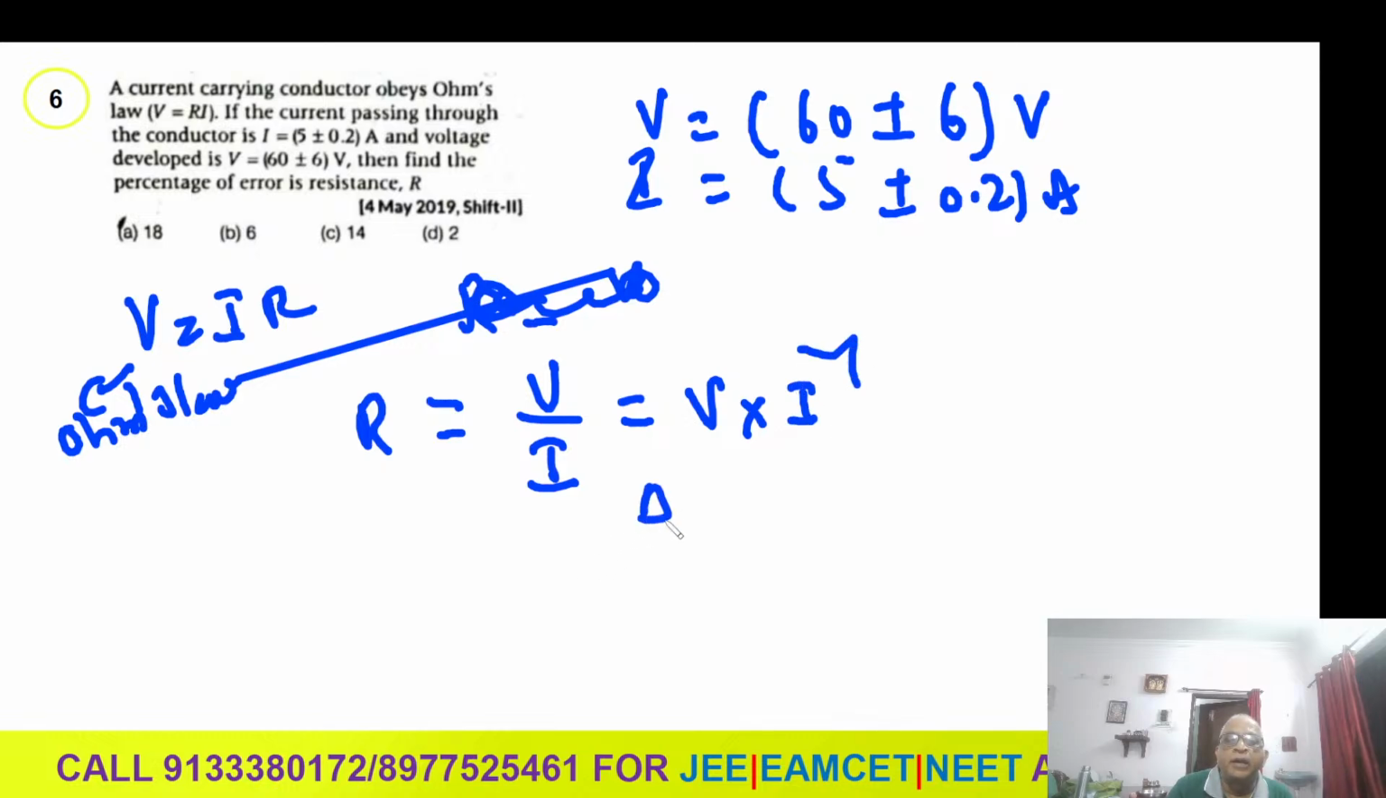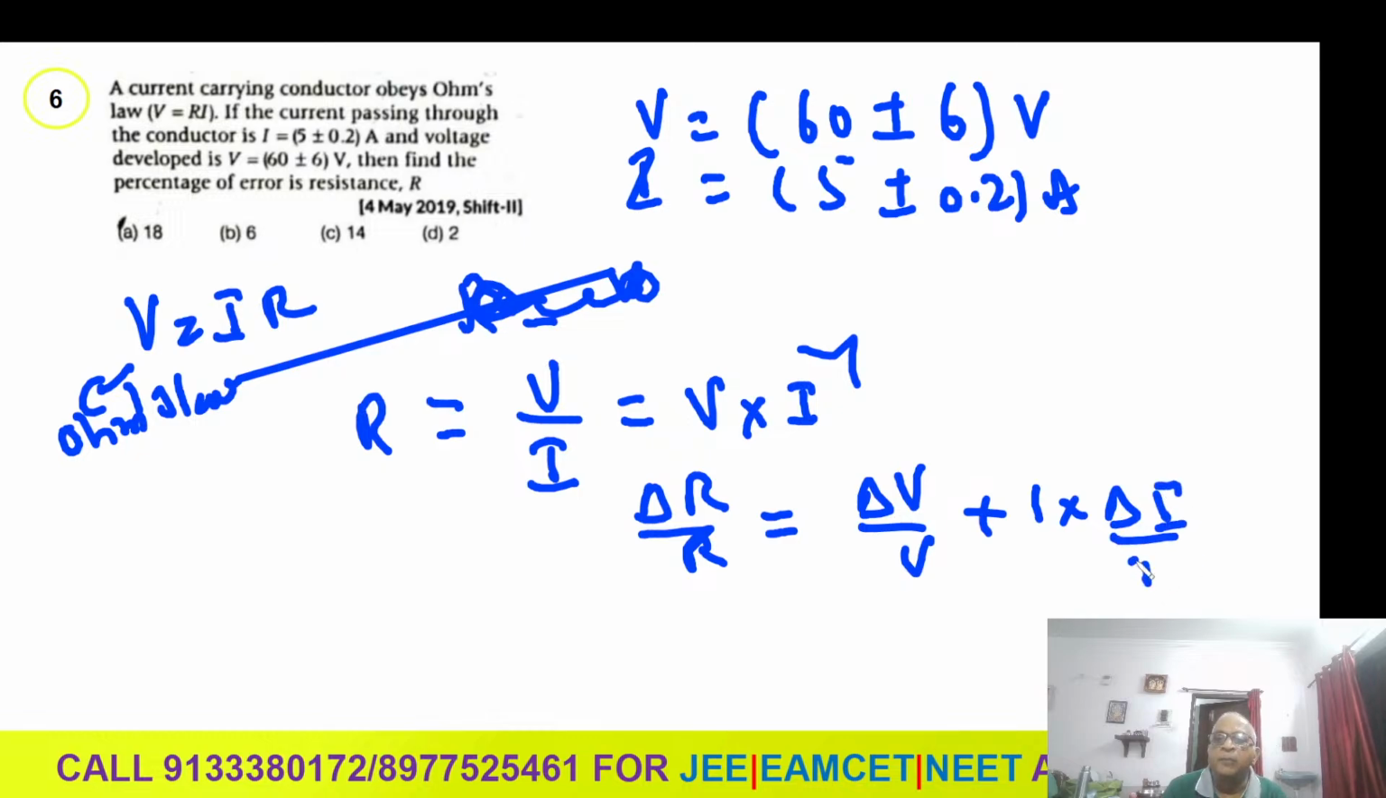Delta R by R is nothing but delta V by V plus 1 into delta I by I. The minus should not be there, because the sign does not matter for errors; they add. Delta V by V means how much? 6 by 60. Delta I is 0.2, so 0.2 divided by 5.